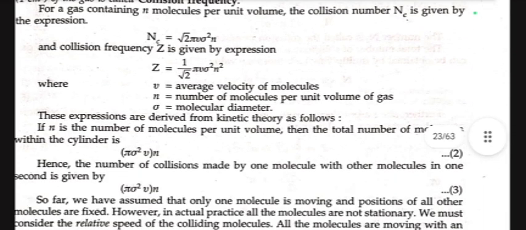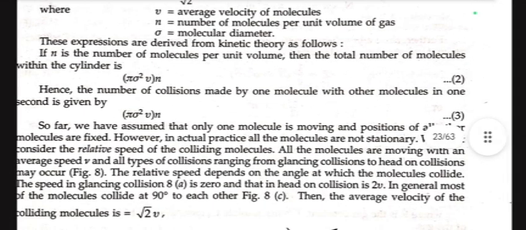If N is the number of molecules per unit volume, then the total number of molecules within the cylinder is pi sigma square v times N. Hence the number of collisions made by one molecule with other molecules in 1 second is given by pi sigma square v N. So far we have assumed that only one molecule is moving and the positions of all other molecules are fixed. However, in actual practice, all the molecules are not stationary. We must consider the relative speed of the colliding molecules.